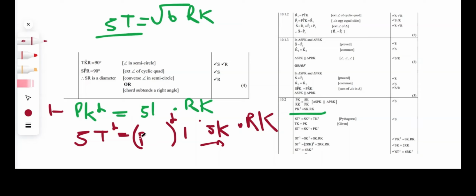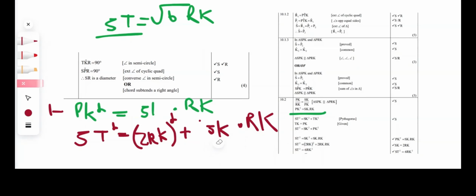2RK. This was 2RK. Okay. So we're just going to go back and replace the SKs with 2RK because we know SK equals 2RK. We're going to enclose that in brackets.